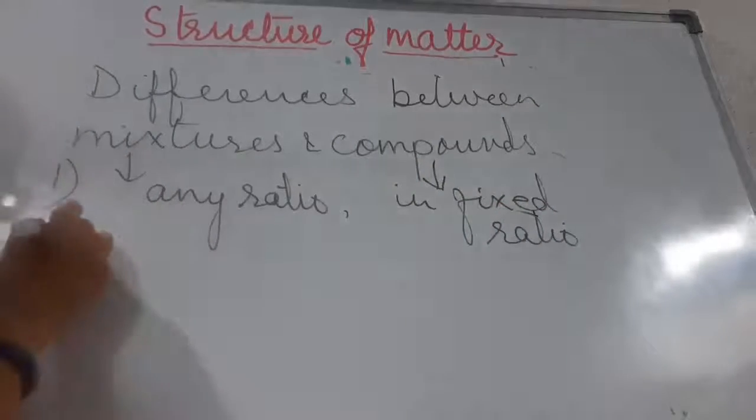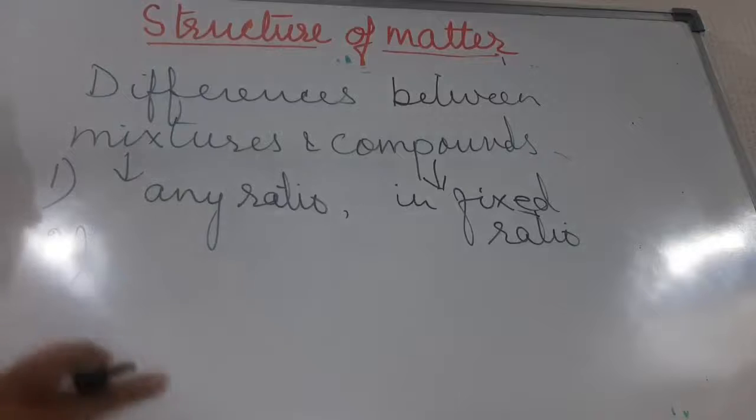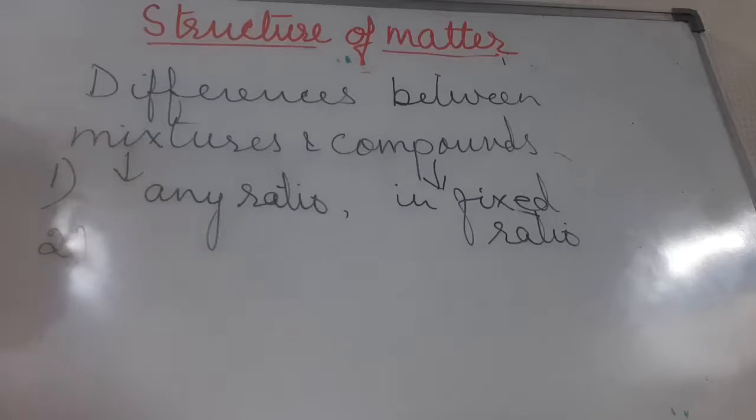Right. Now, the second point is, children, that in a compound, the properties of constituents are totally different from the compound. Properties of the constituents of a compound are different from the compound itself, whereas in mixtures it is not like that. So these are the differences between mixtures and compound.